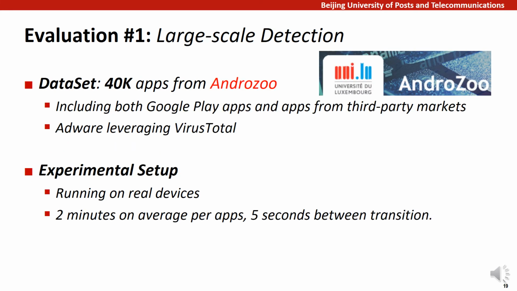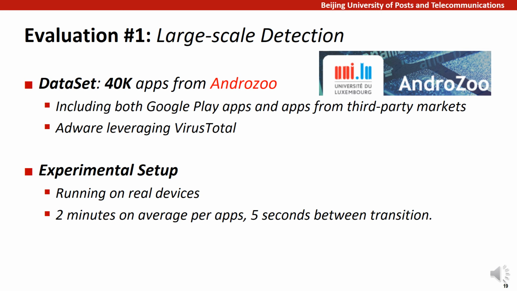For the dataset, we resort to the well-known AndroZoo. Since we are only interested in apps with advertisement, we further leverage VirusTotal to collect adware. We consider a given app is adware as long as one antivirus engine flags it as such. To this end, we randomly collect 40,000 adware from AndroZoo, including both Google Play apps and apps from third-party markets. The experiment is performed on 6 Nexus 5 smartphones.